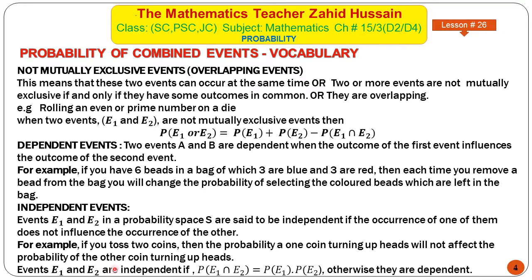So events E1 and E2 are independent if probability of E1 intersection E2 is equal to probability of E1 multiplied by probability of E2. Otherwise they are dependent.